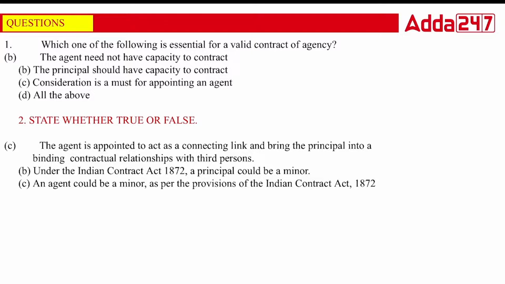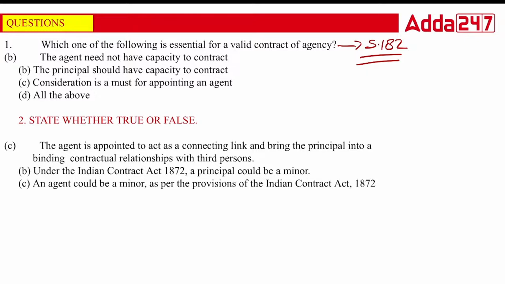The principal should have capacity to contract. Consideration is a must for appointing an agent. Or all of the above. Tell me, class. Which one of the following is essential for a valid contract of agency?